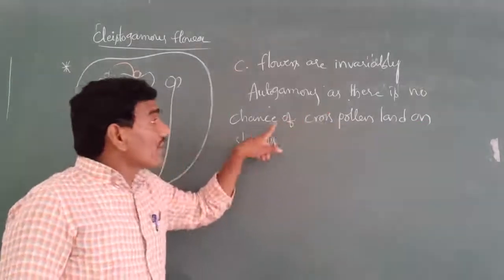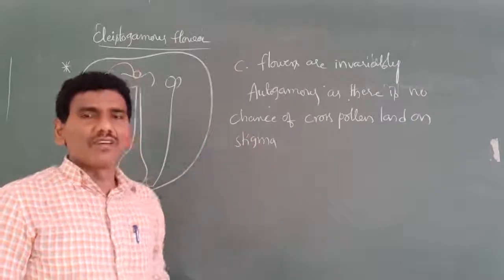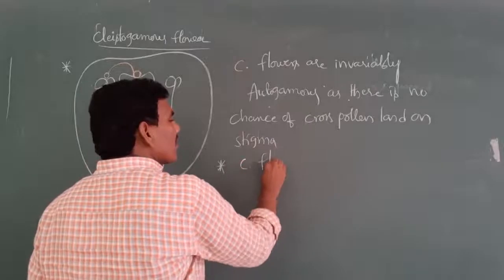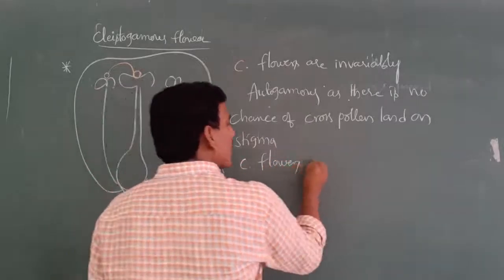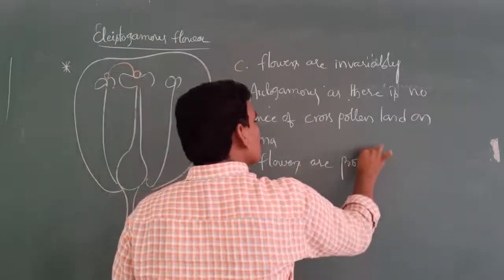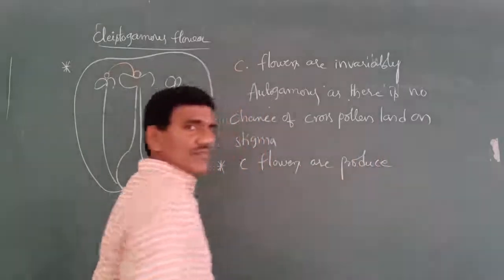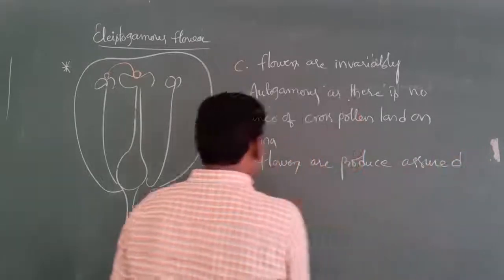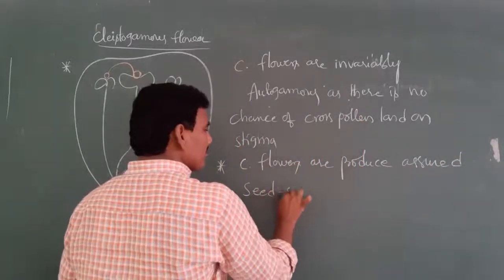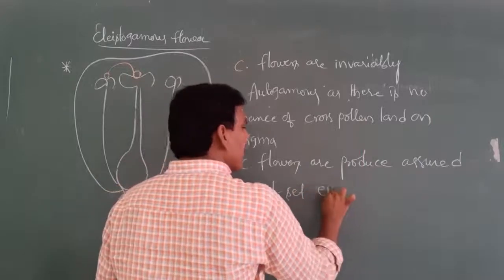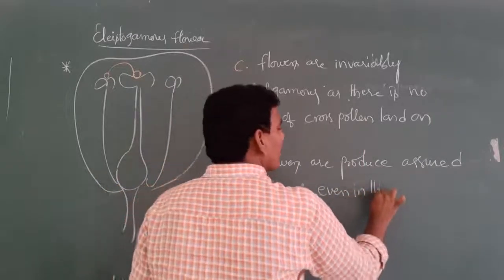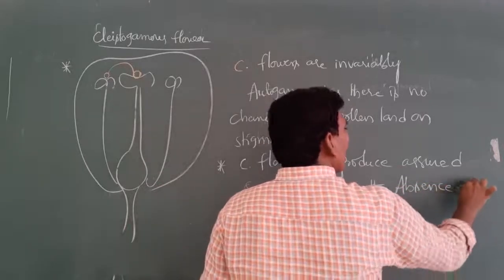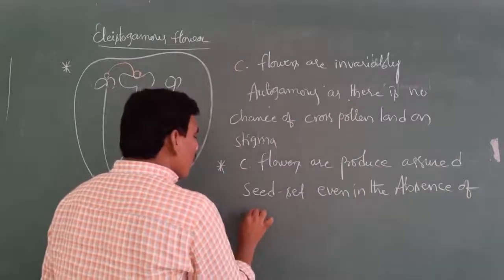As there is no chance of cross pollen landing on the stigma, that's why cleistogamous flowers produce assured seed set even in the absence of pollen grains.